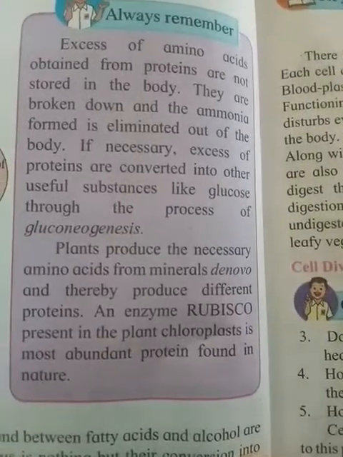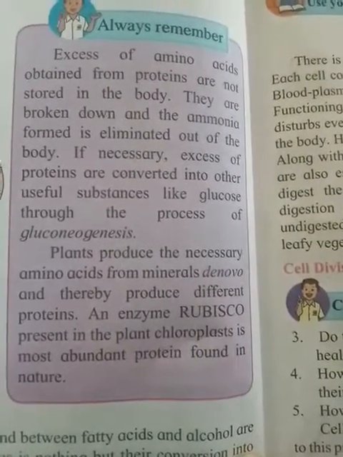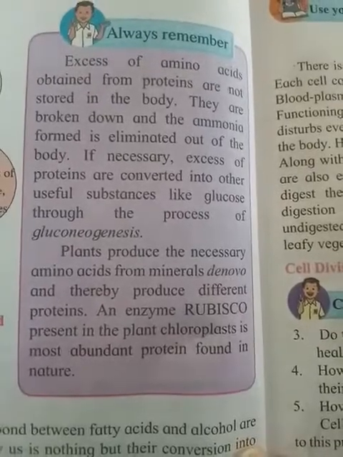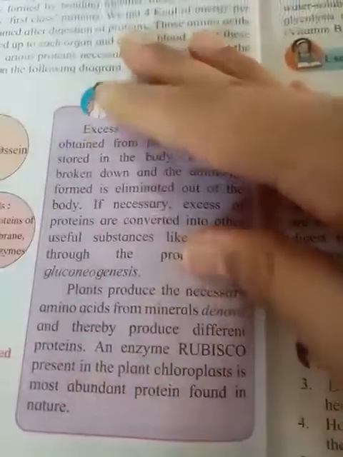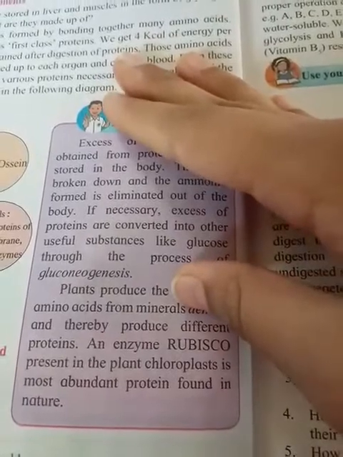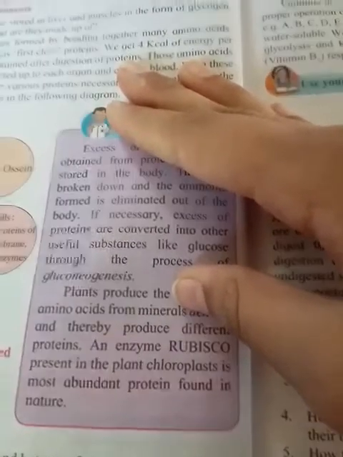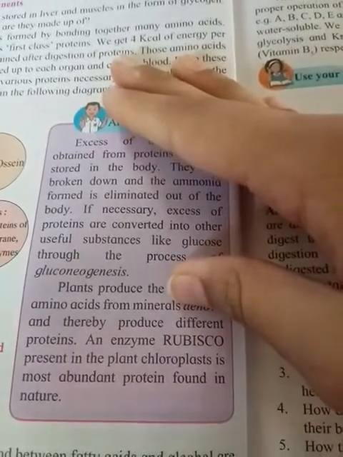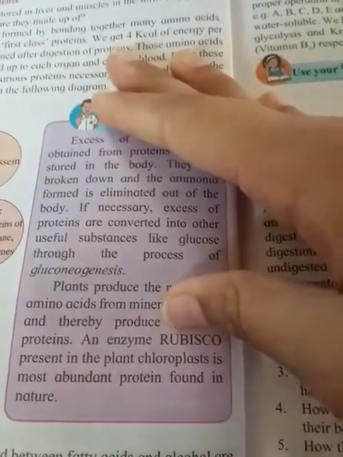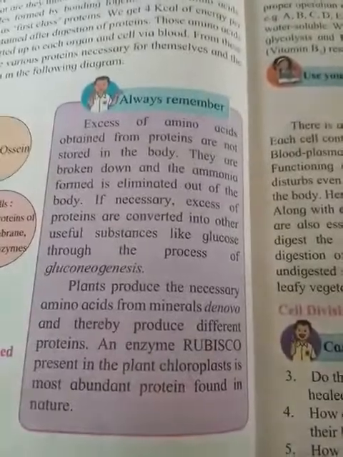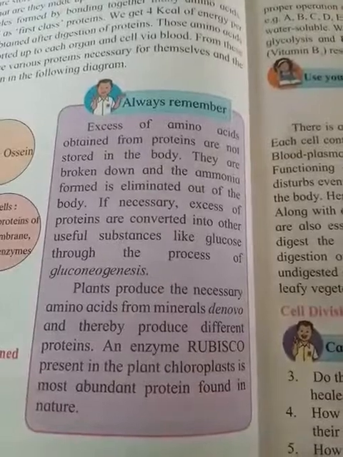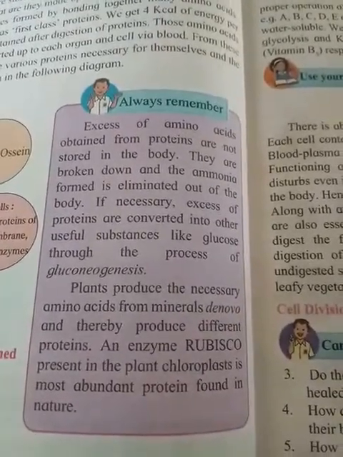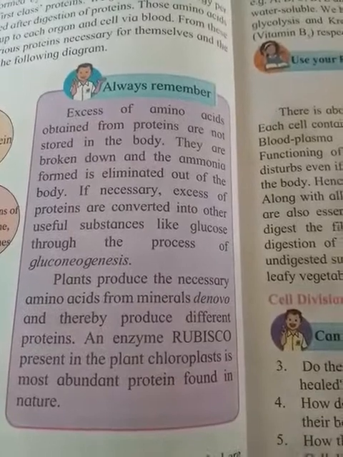The enzyme present in the plant chloroplast is rubisco, the most abundant protein found in nature. The full form of rubisco is ribulose 1,5-bisphosphate carboxylase oxygenase. Carboxylase and oxygenase, these are the names in rubisco. Let me repeat once more: ribulose 1,5-bisphosphate carboxylase oxygenase.